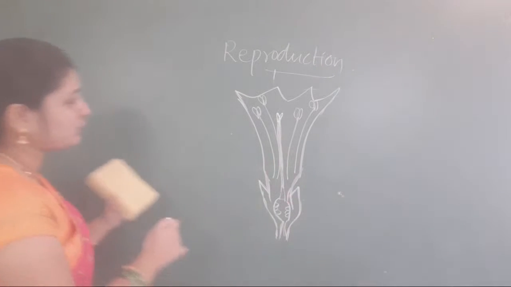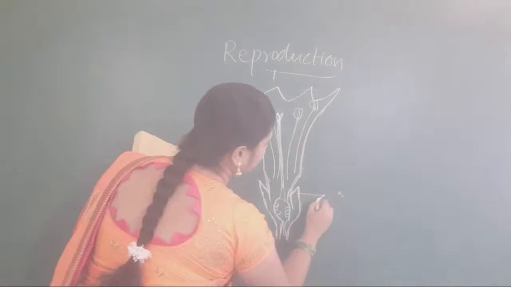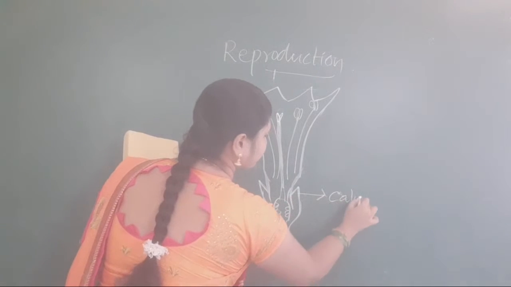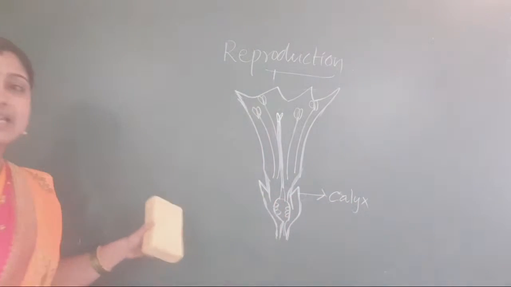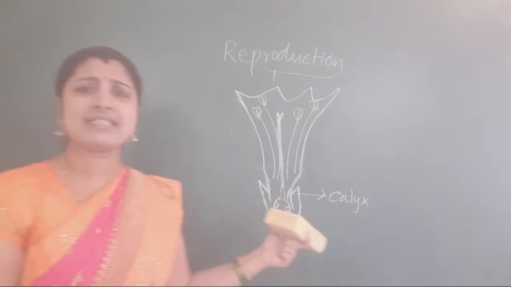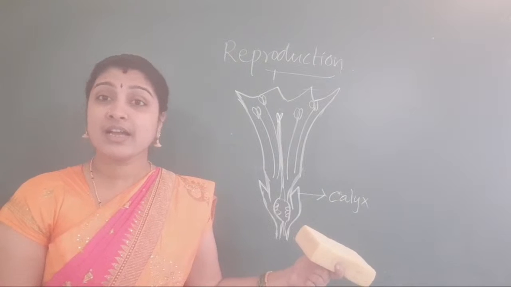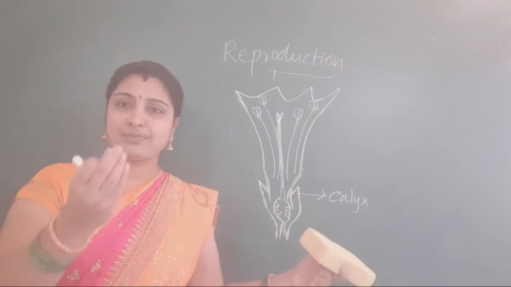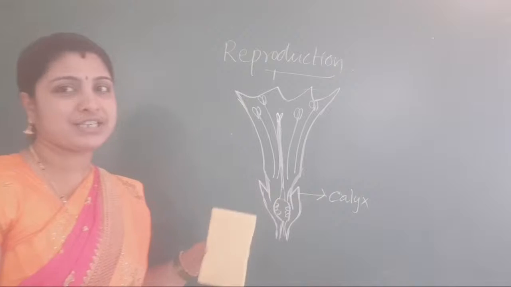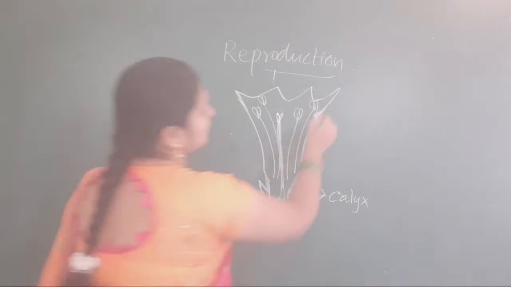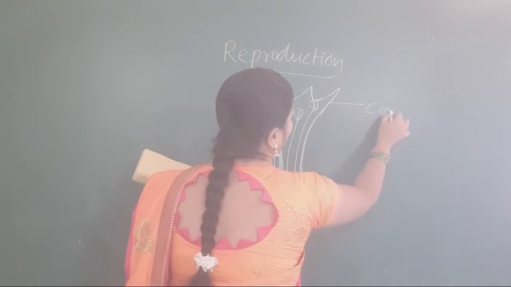TS of Datura. This one is known as what, students? Calyx. Which color will this calyx be? Green in color, up and down. And this one is known as corolla or petals.